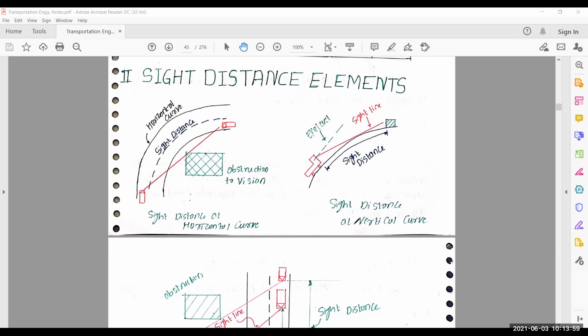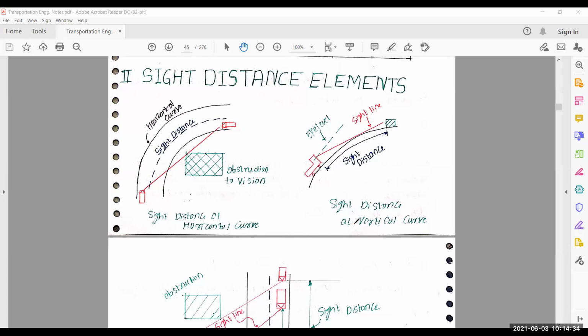First is highway cross section elements, and in that element we discuss the first point, pavement surface characteristics. In pavement surface characteristics, I discussed friction, unevenness, and light reflecting characteristics. That means what are skidding, what are slipping, what are the factors which govern our friction. Next one is unevenness: how we measure unevenness, what equipment is used for measurement of unevenness, how the unevenness index relates with the roughness index, which is internationally used.